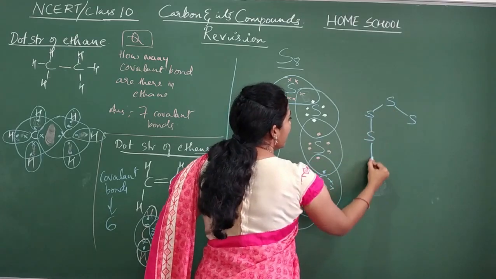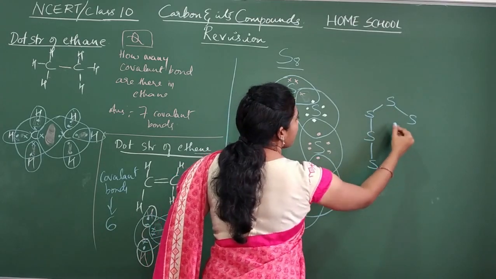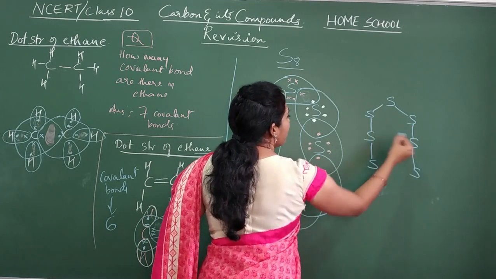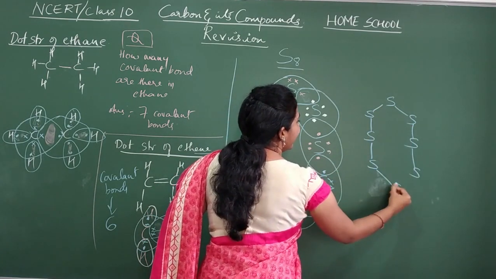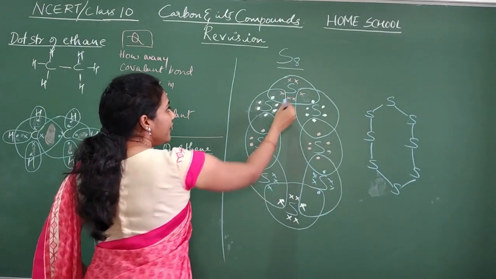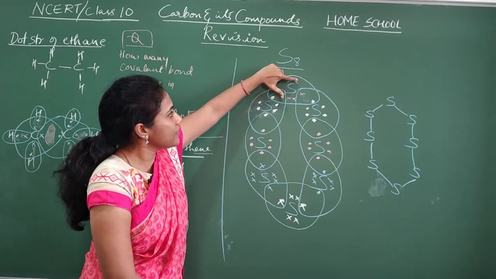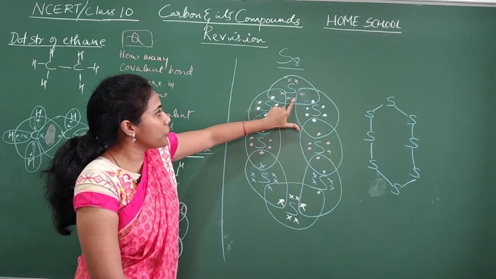1, 2, 3, 4, 5, 6, 7, 8 bonds, like this. And how many unshared pairs of electrons are on every sulfur? See, this is not shared. These electrons are also not shared.